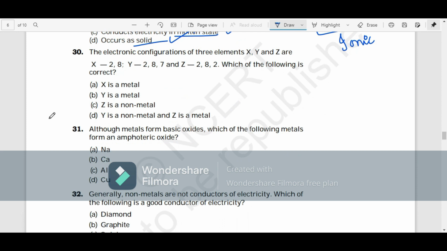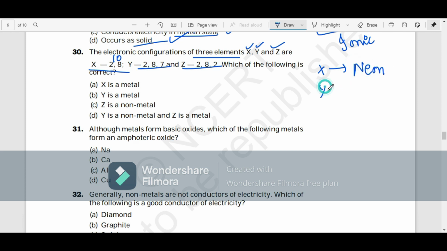Next, 30th one. The electronic configuration of three elements X, Y, and Z are given. Which of the following is correct? Let's decode. What is X? 2 and 8. So 2 plus 8 is 10. The 10th element is neon. And Y is what? 2 plus 8 is 10, 10 plus 7 is 17. So it's chlorine. And Z. 2 plus 8 is 10, 10 plus 2 is 12. 12 is magnesium.